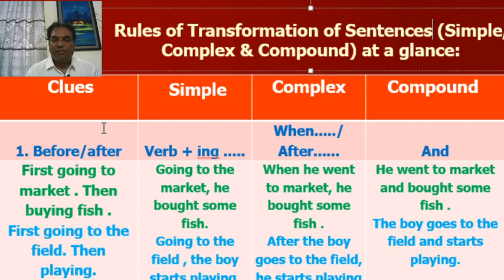In simple sentence, you have to start with the main verb plus ing. Complex, subordinate clause will be started with when or after, and in compound, two simple sentences will be joined by and. Look at the example. First of all, look at the complex sentence. When he went to market, he bought some fish.